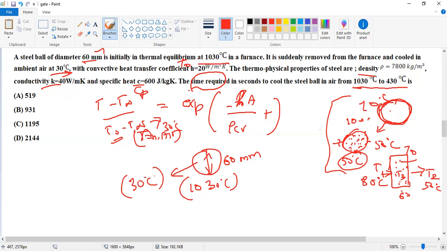So in case the 1030 degrees Celsius steel ball cools to 430 degrees Celsius, how much time is taken to reduce the temperature from 1030 to 430? With the consumption of energy, the heat is dissipated to the 30 degrees Celsius air. So that formula should be used. This is the formula for heat dissipation.